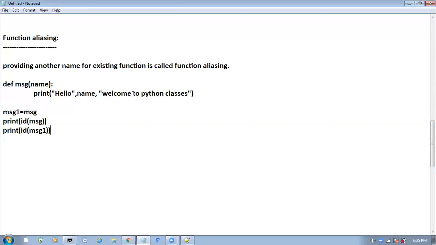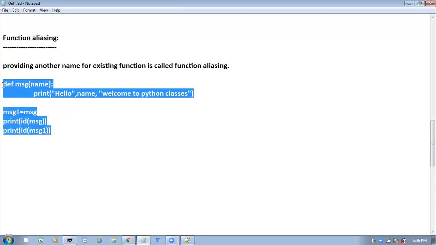If your parents call you with your original name, you will respond. If they call with your nickname, the same person will respond or not? Yes. Here also the function is the same, but we have two names for it. So if you ask the address of message or of message1, it returns the same.